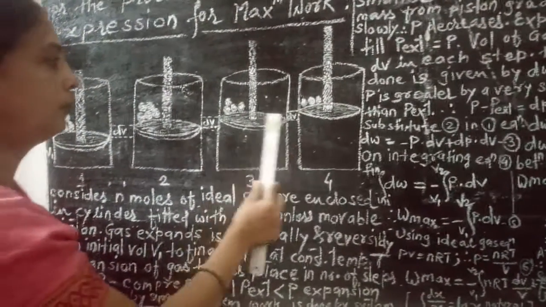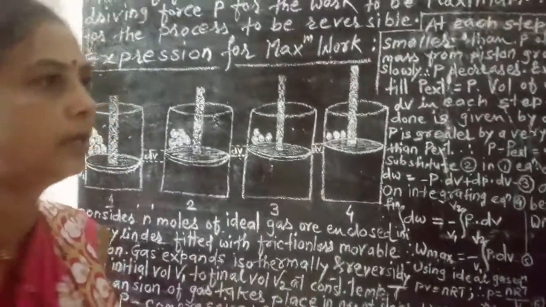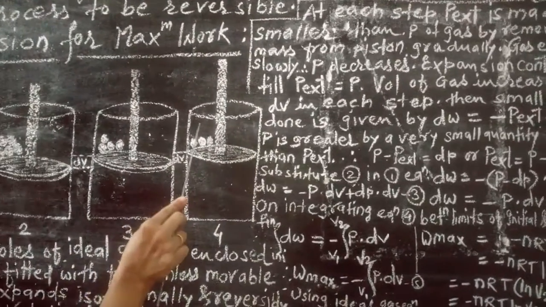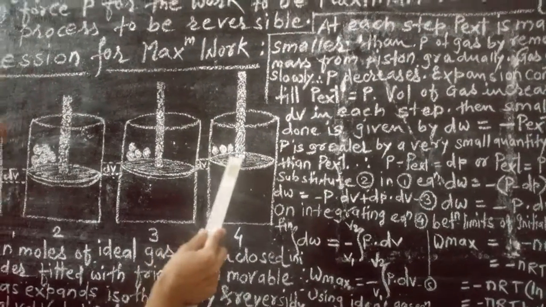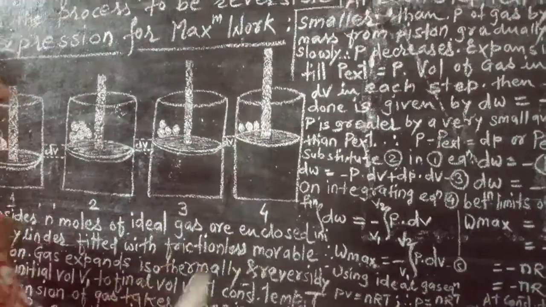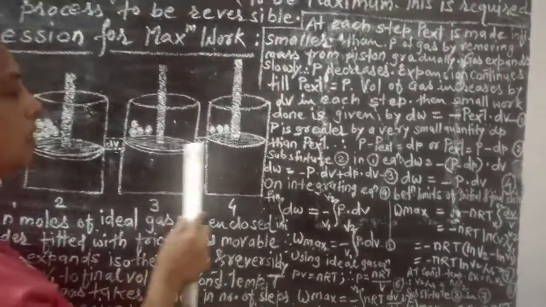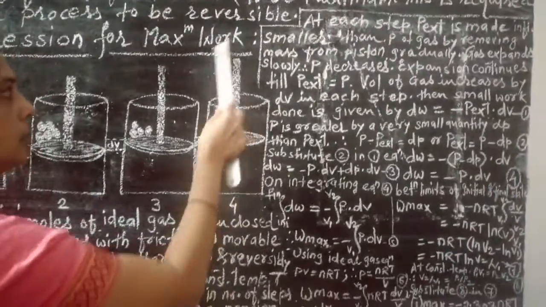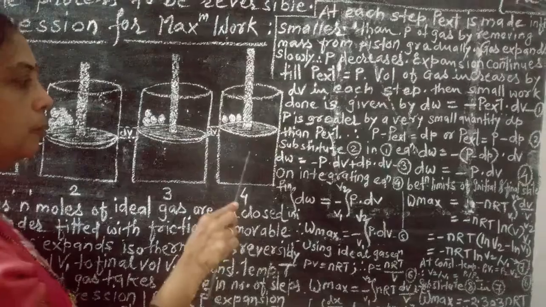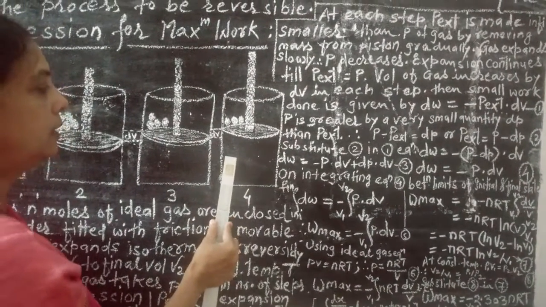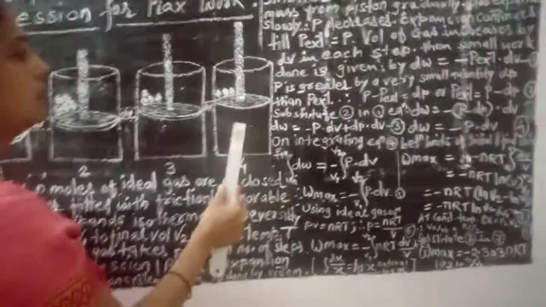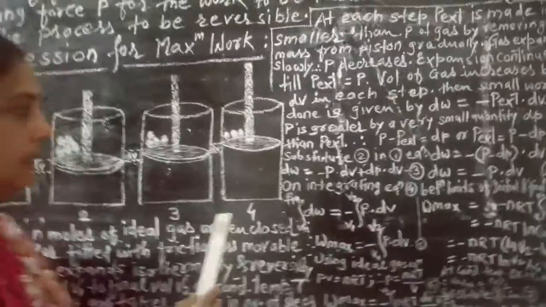Again you can notice that if you remove the weight on the piston, the P external acting on the piston is reduced by an infinitesimal amount. P external becomes less by an infinitesimal amount than the pressure P on the gas, so the gas molecules again travel in the upward direction a very short distance and expansion of gas takes place.